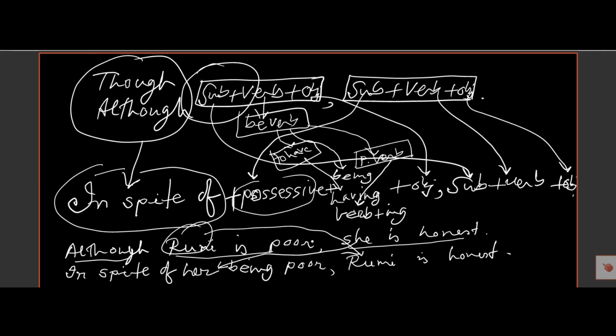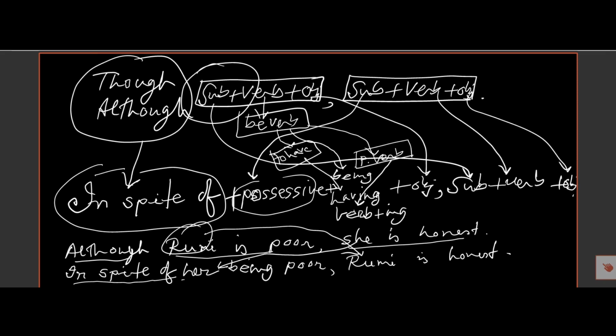So, although Rumi is poor, she is honest. In spite of her being poor, Rumi is honest. In spite of, though, although, or in lieu of, instead of, though, although, we wrote here, we used here in spite of.